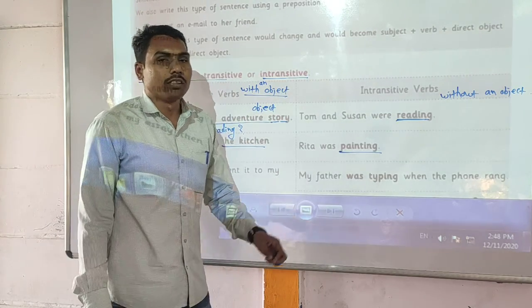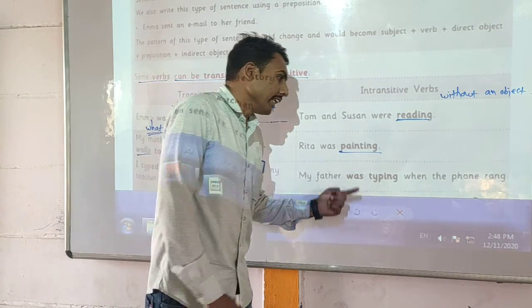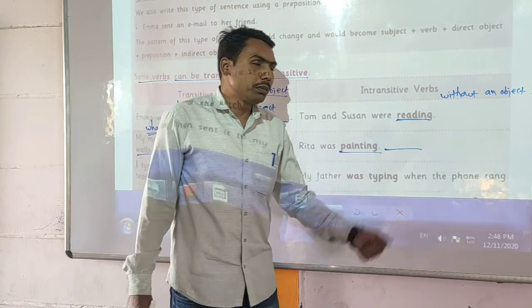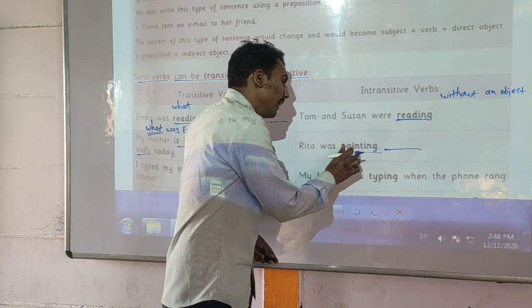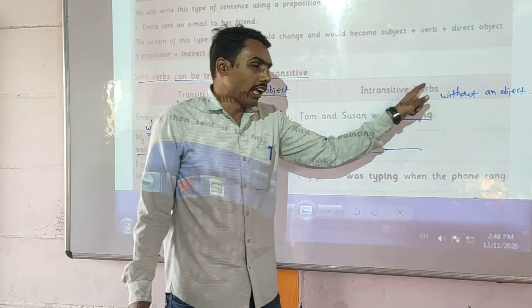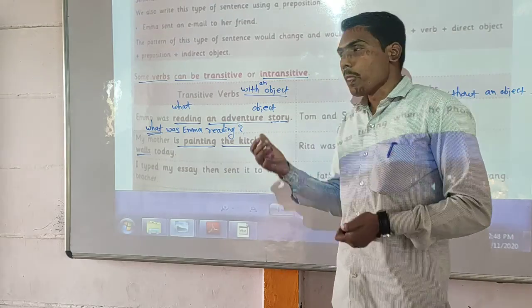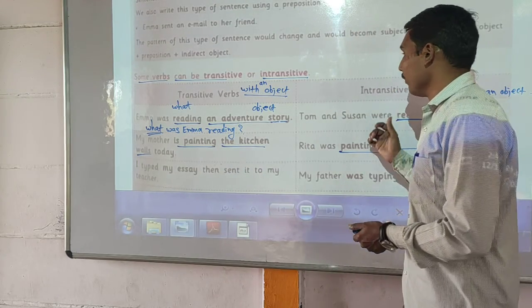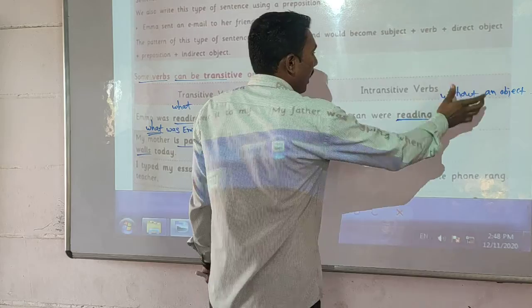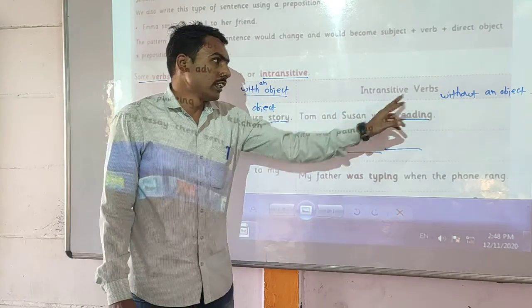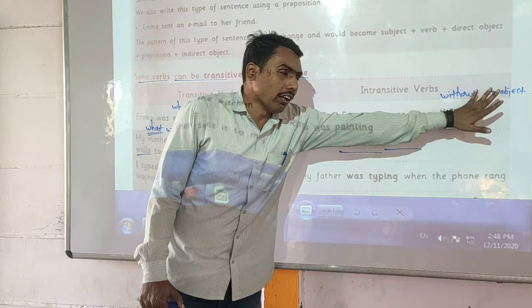In this example, there is nothing after painting, which means it lacks an object, so this painting is an intransitive verb. Intransitive verbs are those verbs which do not have an object.